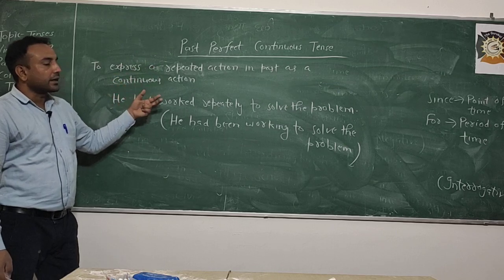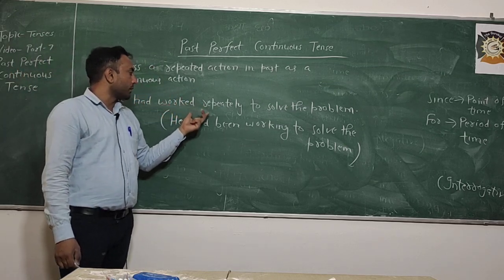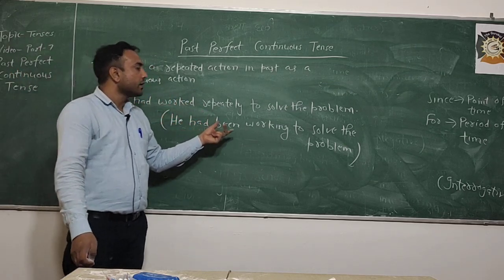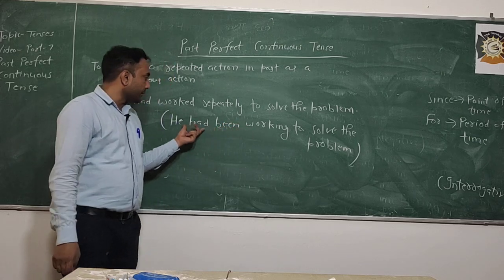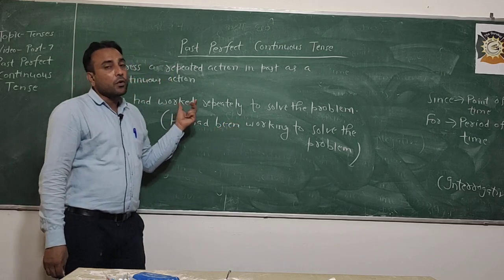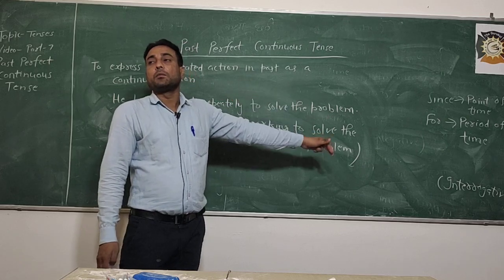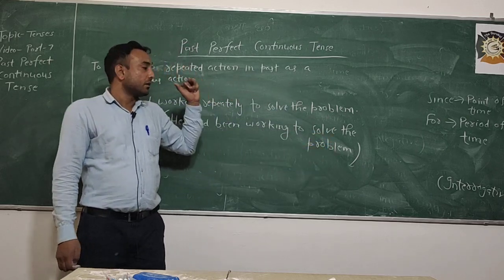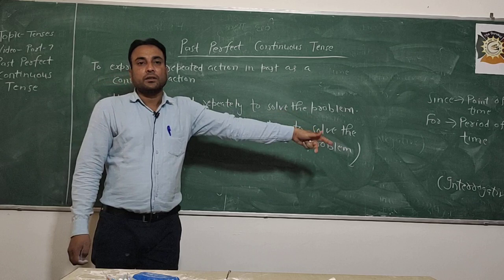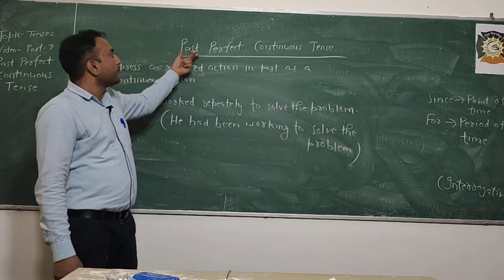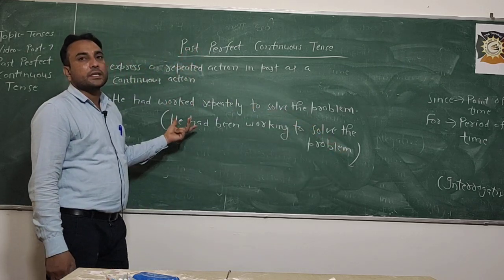Repeatedly means again and again he was trying to solve the problem. So he had been working to solve the problem. He had been working means he had been trying to solve this problem for a long time. So that's why this sentence is in the past perfect continuous tense.